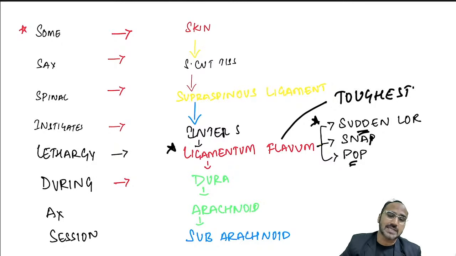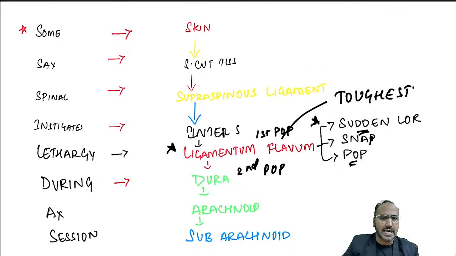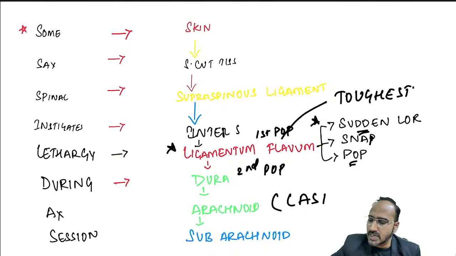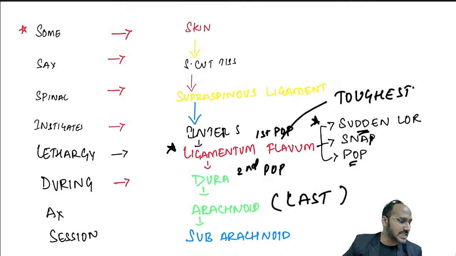Remember, during spinal anesthesia or lumbar puncture, you will feel two snaps. First pop you will feel, or first snap at piercing of ligamentum flavum. Second pop you will feel on piercing of dura. Once you puncture the dura, you will be in arachnoid. Arachnoid is the last layer, guys. Once you puncture the arachnoid, you will be in the subarachnoid space that has the CSF. It's not that subarachnoid is the last layer. Arachnoid is the last layer to be punctured in spinal anesthesia.